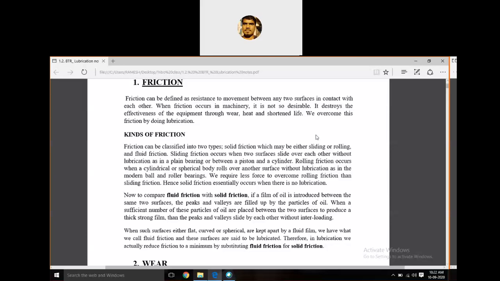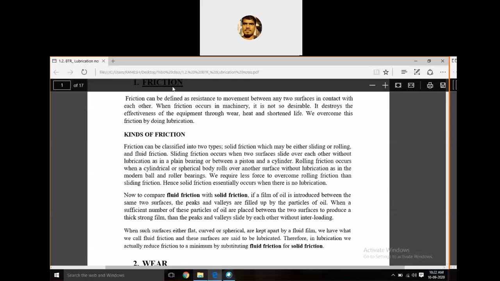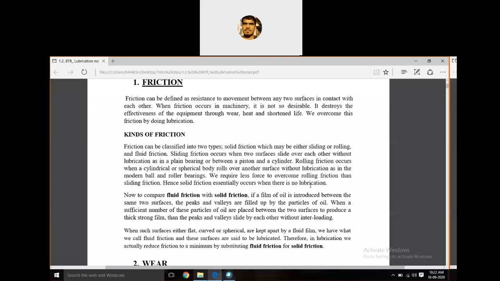That we call fluid friction. It means whatever fluid we use to reduce the friction also induces some sort of friction at the time of operation or under operating conditions. So this is friction, and there are two important types, mainly solid and fluid.